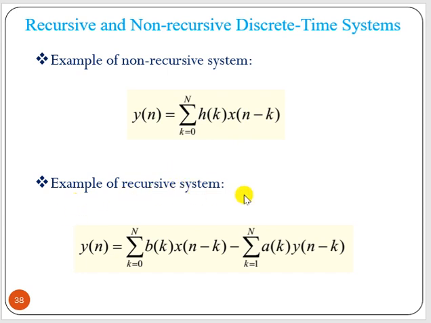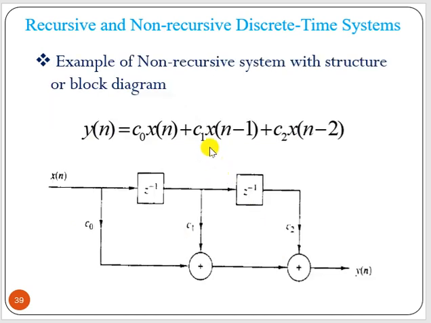An example of a recursive system is this one, where we have past input value and past output value, multiplied with some factor. So this is called a recursive system. Now let us take an example of a non-recursive system: x of n, x of n minus 1, x of n minus 2. There is no past output in the expression, only present input and past input. That means it is non-recursive.